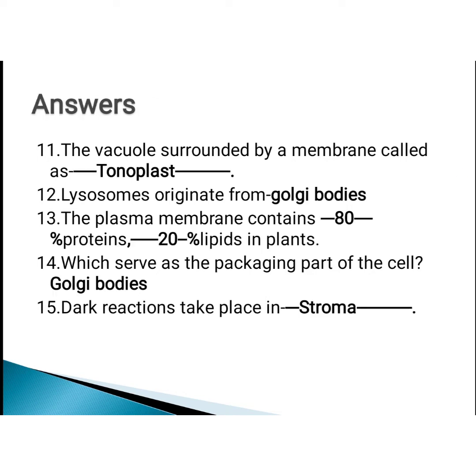Coming to the answers, the vacuole is surrounded by a membrane called tonoplast. 12th question answer, lysosomes originate from Golgi bodies. 13th question answer, the plasma membrane contains 80% proteins and 20% lipids in plants. 14th question, Golgi bodies serve as the packaging part of the cell. 15th question, dark reactions take place in the stroma.